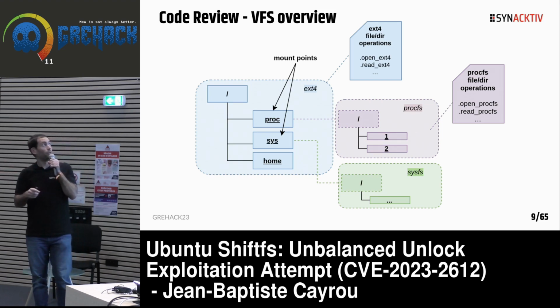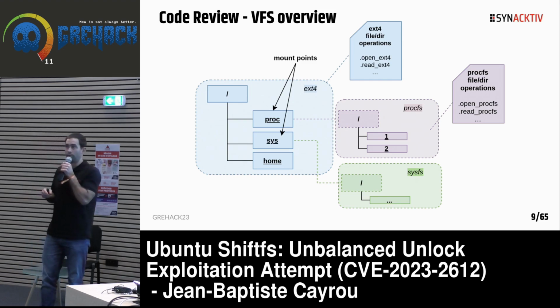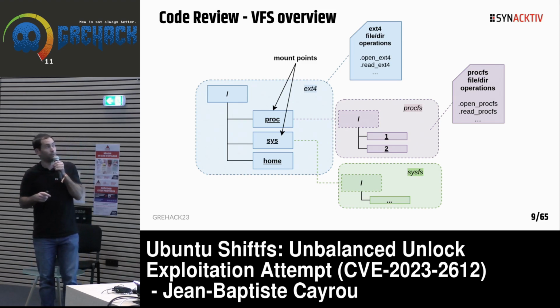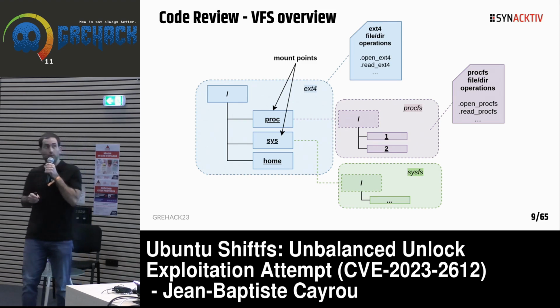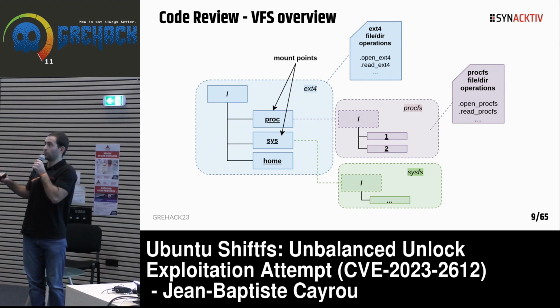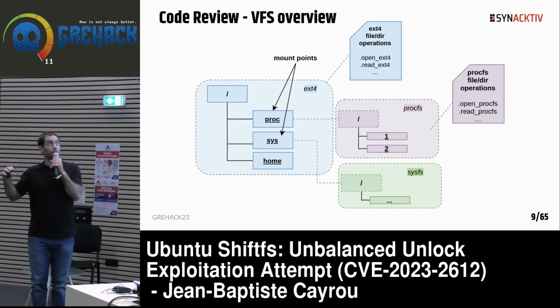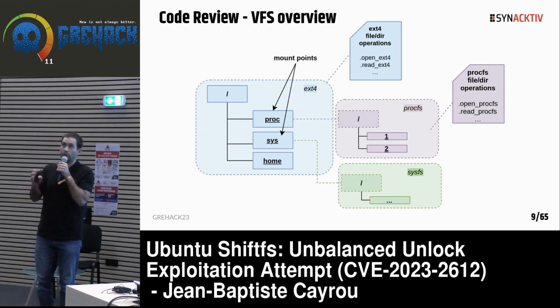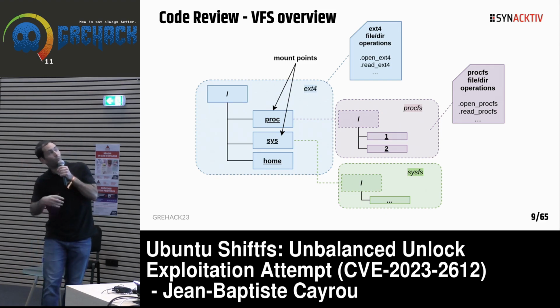In the example, you have the proc folder, which is linked to a procfs file system. What is interesting is that you have specific operations to process files and directories that are specific to the file system. For example, if you read an ext4 file, you will have different behavior than if you read a procfs file.